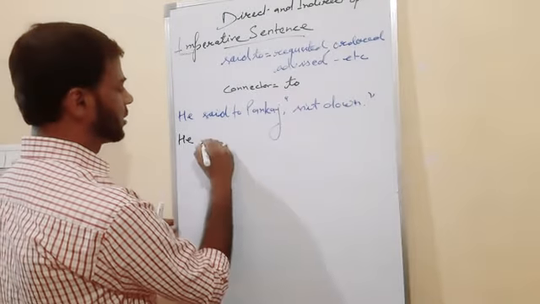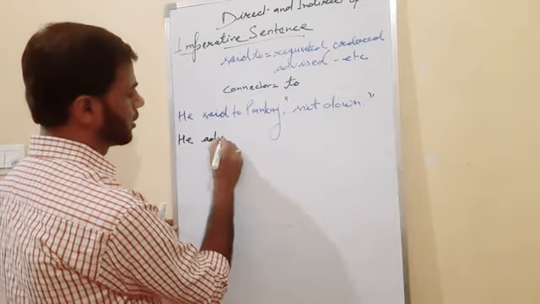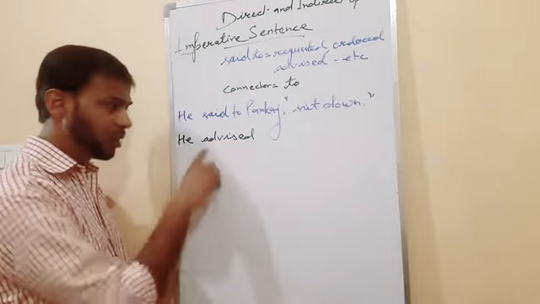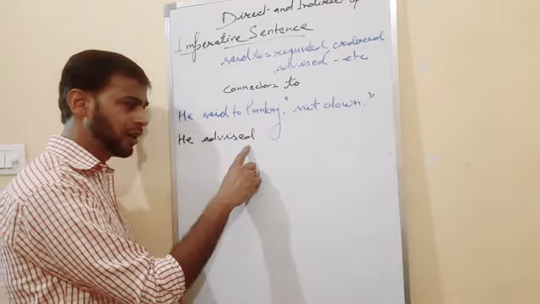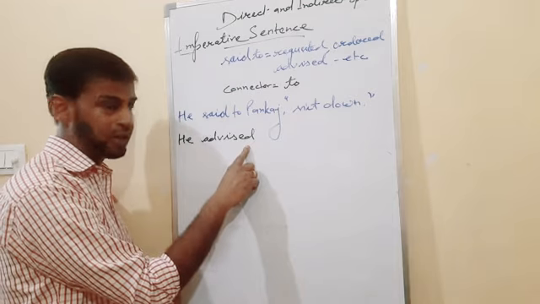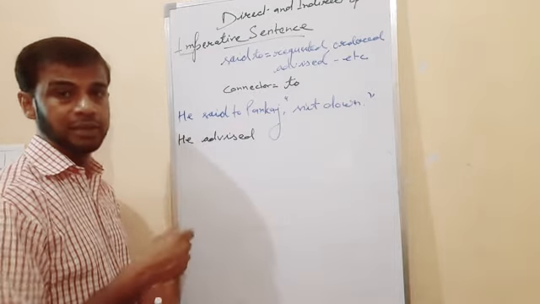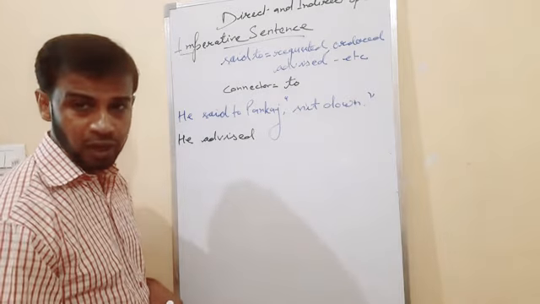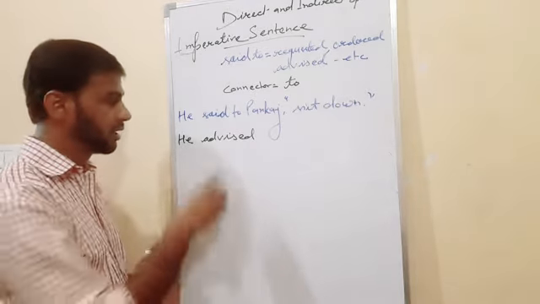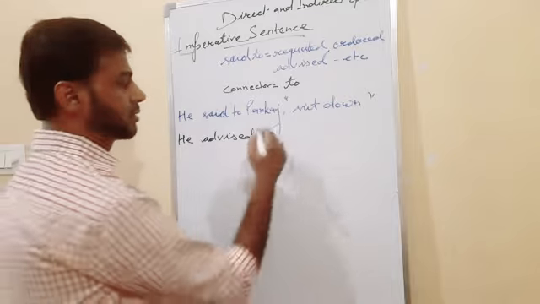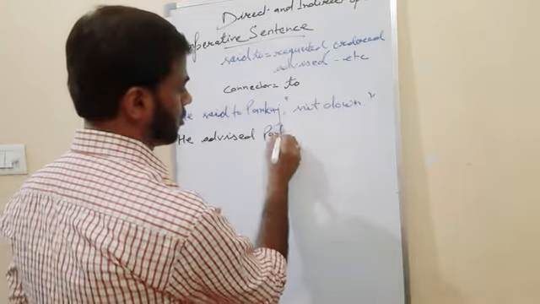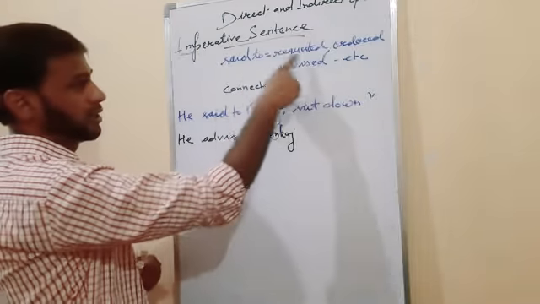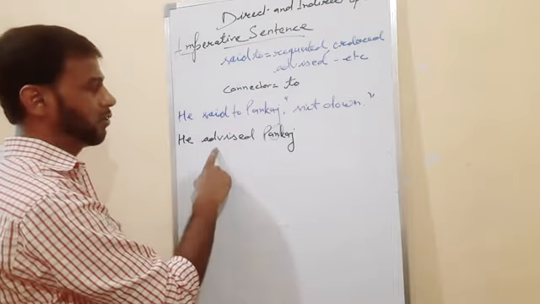He advised. If you write told, then it is also correct. Don't worry, the particular word is not important. Here you may write anything according to your own understanding of the sense. Here, he advised Pankaj. So said to changes into advice or order, whatever, up to here.